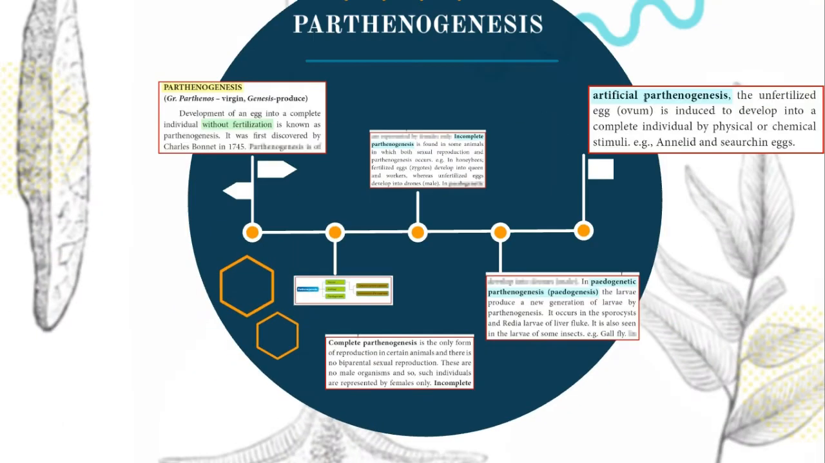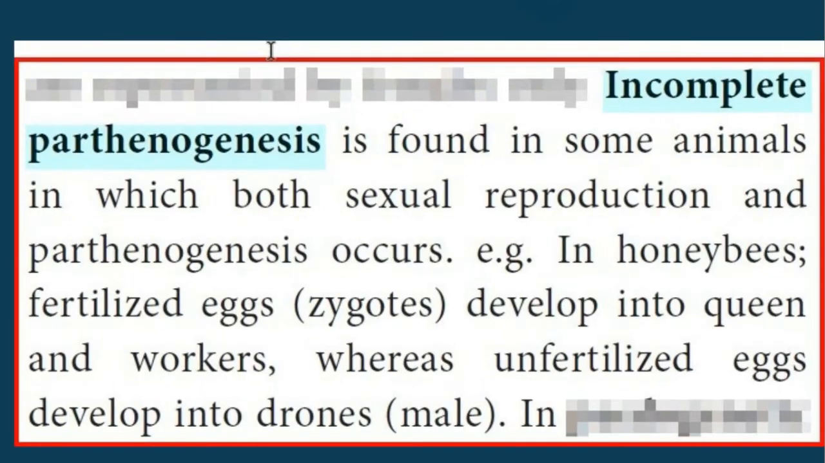In incomplete parthenogenesis, children, both sexual reproduction and parthenogenesis occur. Example, honeybee. In honeybee, fertilized eggs and unfertilized eggs are produced. Fertilized eggs develop into queen and worker, whereas unfertilized eggs develop into male, that is drone. It's clear? I think you could have understood the difference between complete parthenogenesis and incomplete parthenogenesis. Next,